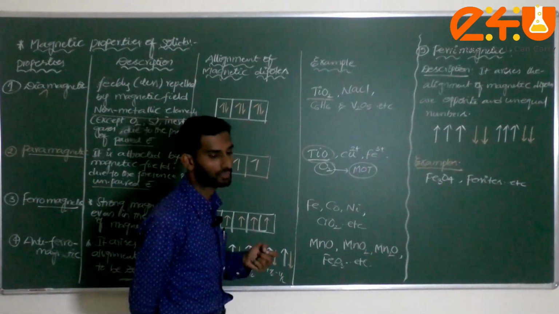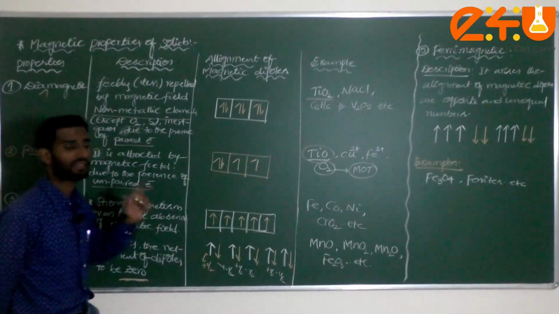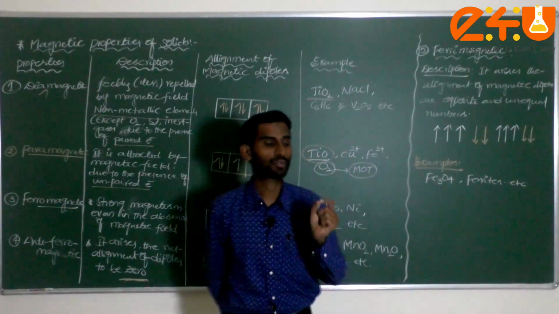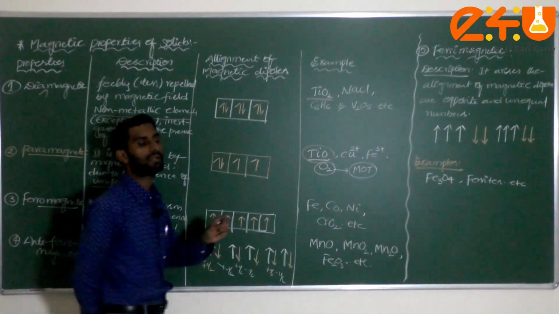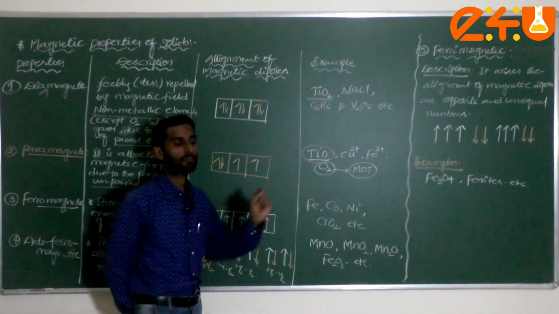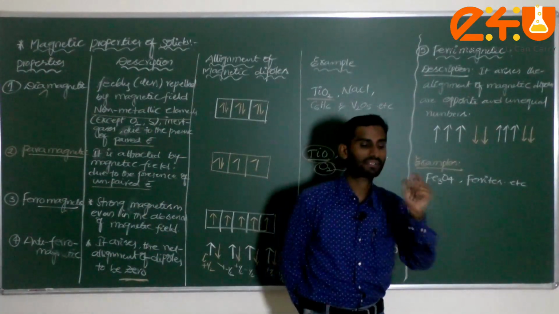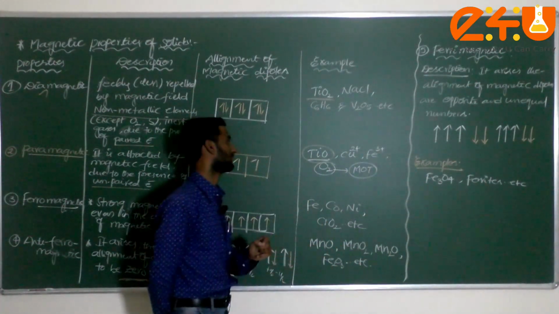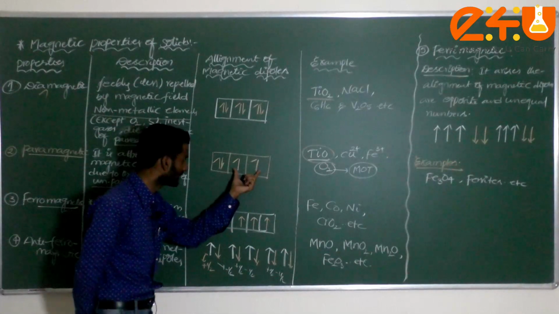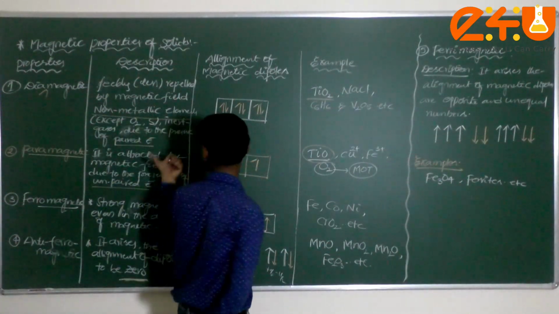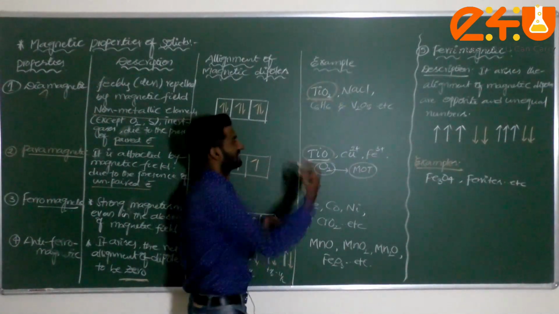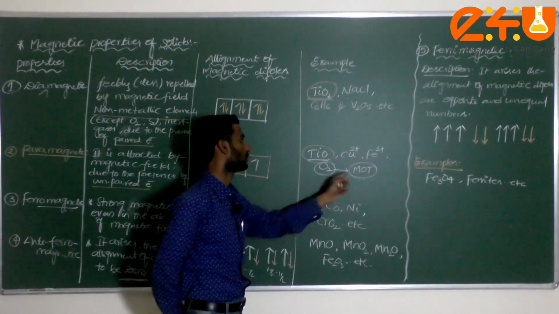Okay, but one condition, dear student: if any substance, any metal or transition element, shows paramagnetic behavior, for example with 8 paired electrons and 1 unpaired electron, then the entire magnetic nature of that element, which comes under paramagnetic substances, requires at least 1 unpaired electron. Check here, how many unpaired electrons are there? 2. That's why it comes under paramagnetic. Titanium oxide is titanium dioxide. Don't get confused here. Cu2+, Fe3+, O2 according to MOT.